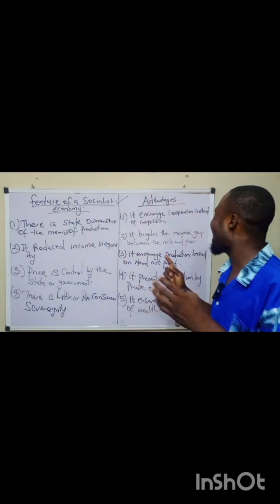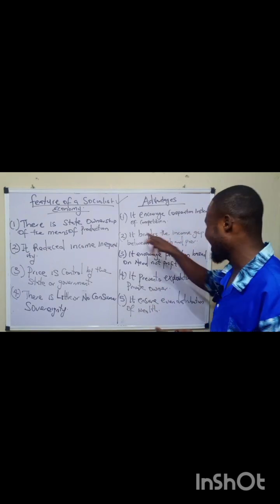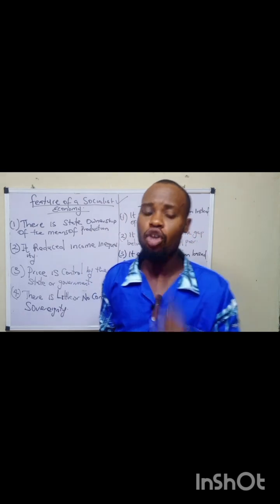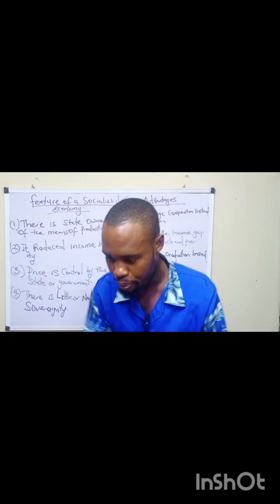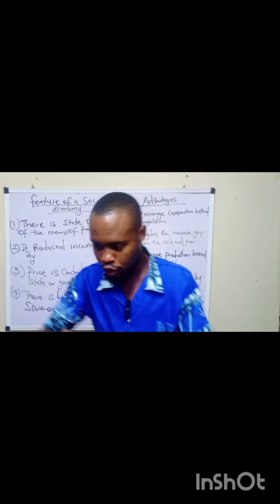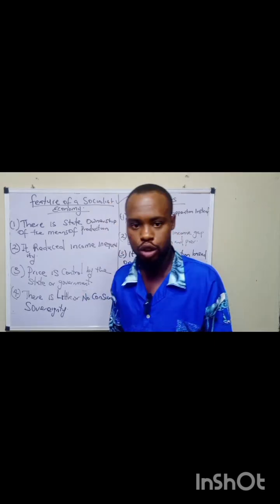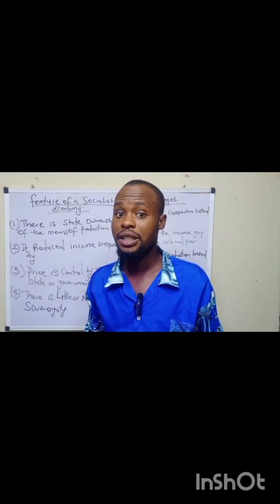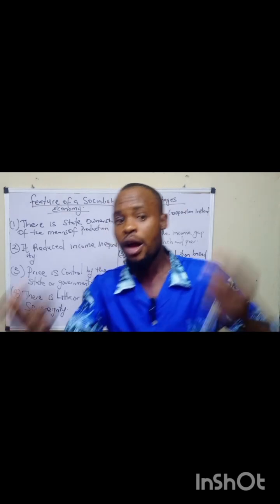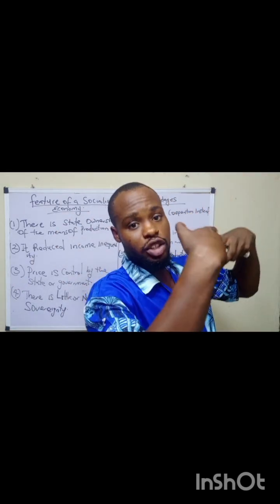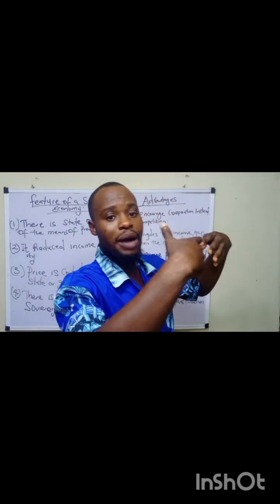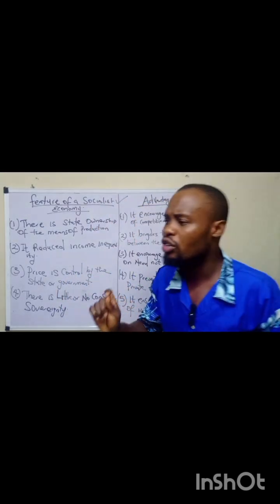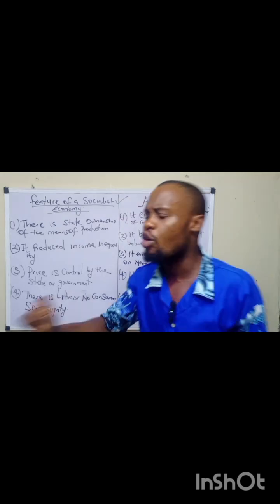So what are the advantages of a socialist economy? Number one, it encourages cooperation instead of competition. So in a socialist economy, there is no competition, but rather cooperation. How to make the economy better with cooperation. Where is there cooperation? Because the price is not determined by private individuals. The price is not determined by the forces of demand and supply, but rather the price is determined by the central government, by the state or government.